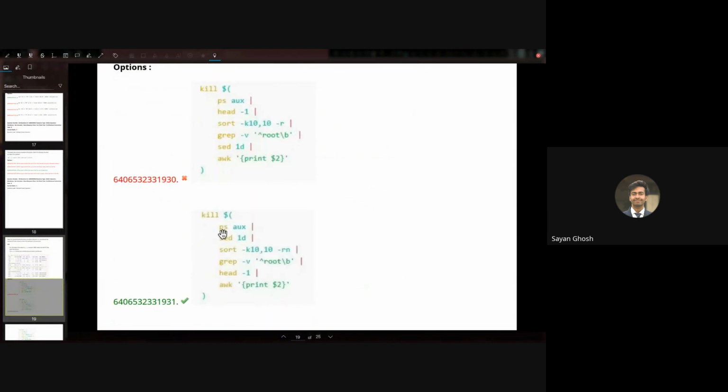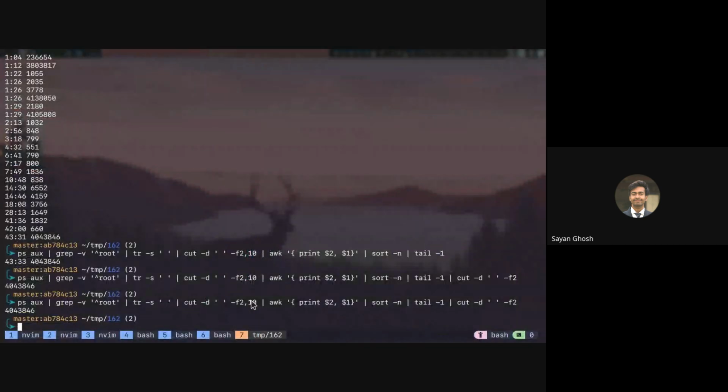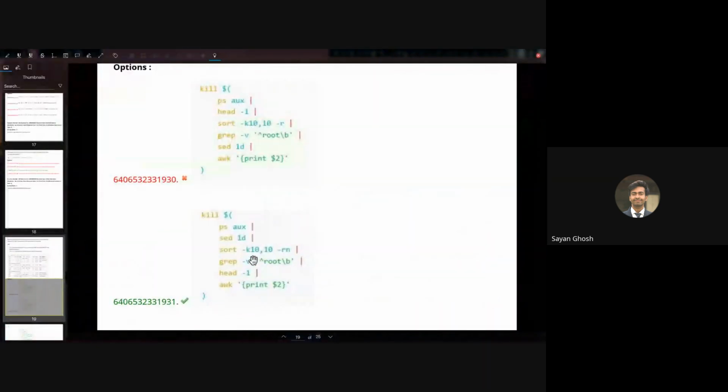First we get the ps aux, right? And then we remove the header. The first line is the header, so we don't want that. We can remove the header by using sed 1d. And then we are sorting by the 10th field, right? The 10th field is the time field. So here we actually don't need to get the second and the 10th field. We can keep the entire line and just sort by the 10th field.